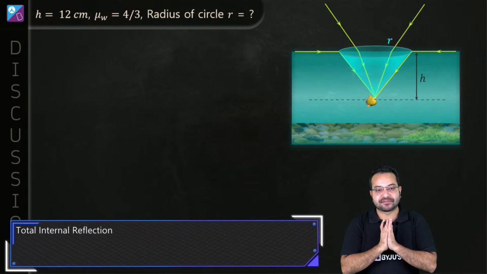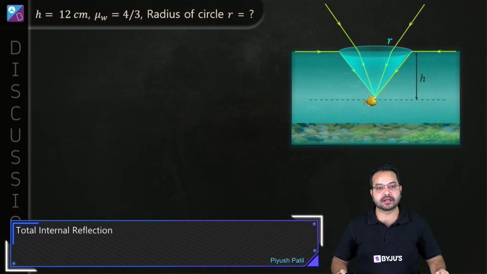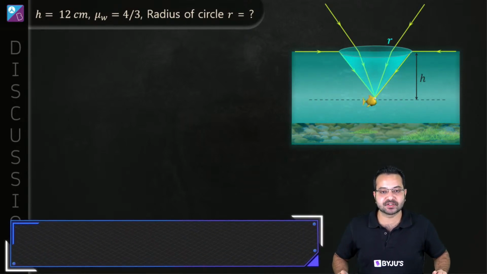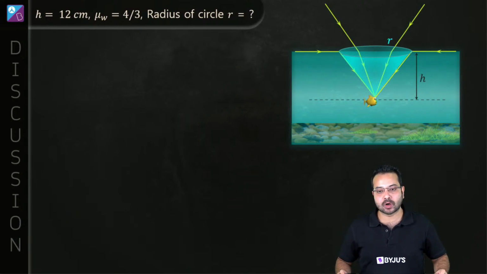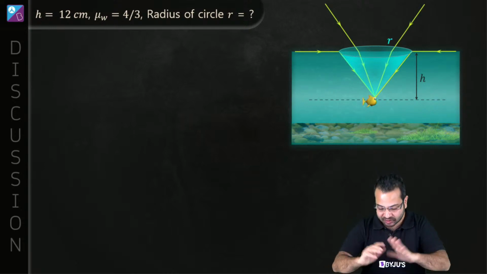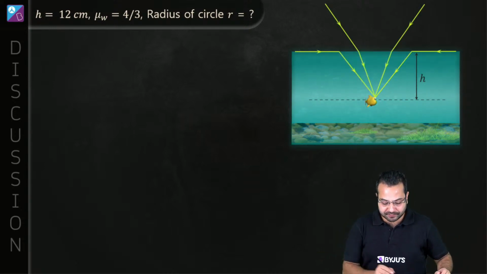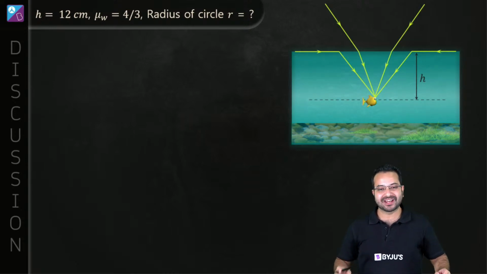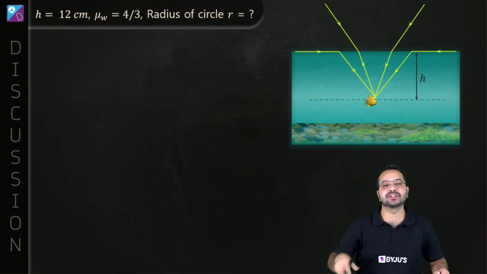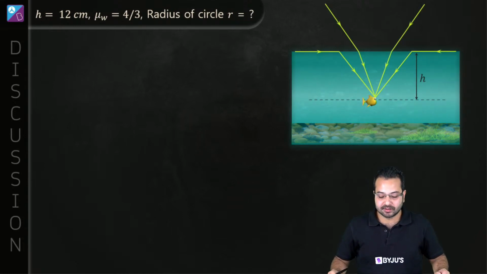Total internal reflection. Absolutely. Swastika says, TIR. Piyush says total internal reflection. Yes, you are absolutely right. You are spot on. Okay, so let's understand this. Now, before talking about what the fish is going to see, it's easier to see how others are going to see the fish. Okay, think about it.